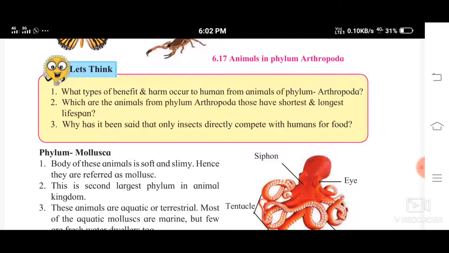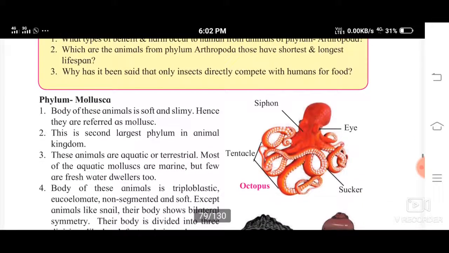Then the food gets contaminated, isn't it? And that type of food we eat is going to affect us very badly. That is why it is said that insects directly compete with humans for food.